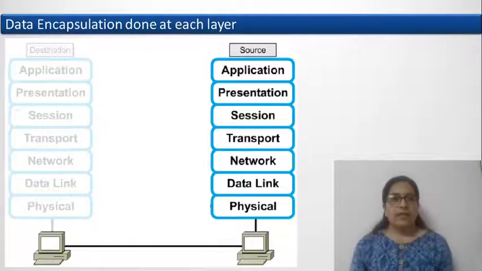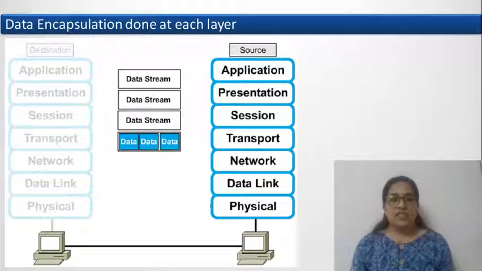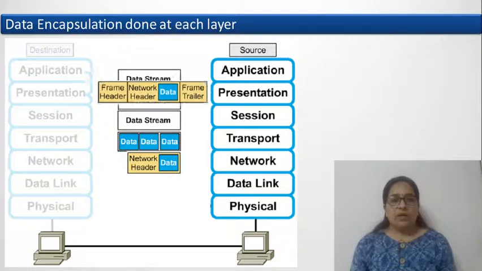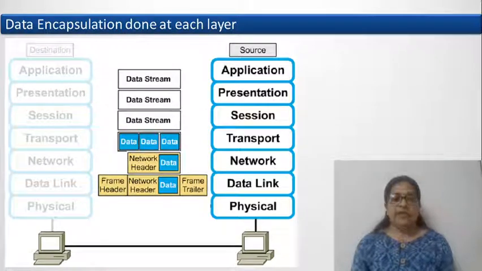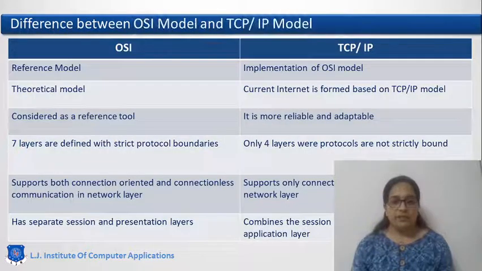Let us see how data encapsulation is done. The raw data stream has come from the application layer. Presentation and session layers have worked on the representation of the data, and the transport layer has converted it into small data chunks, packets, then the network layer makes IP packets, the data link layer makes frames, and ultimately the raw bits are transmitted to the physical layer.